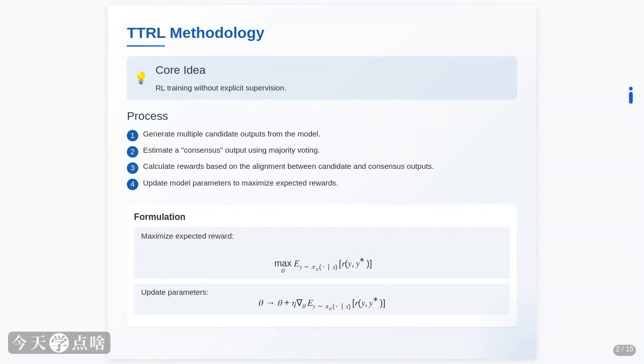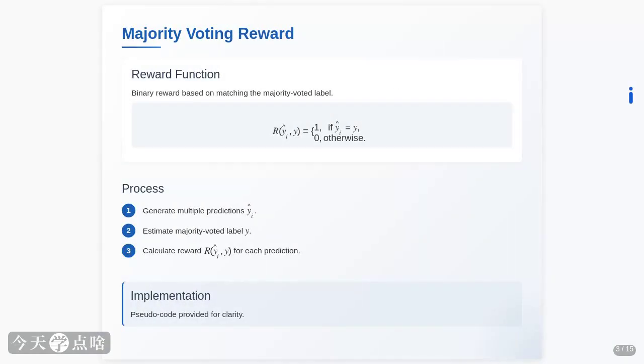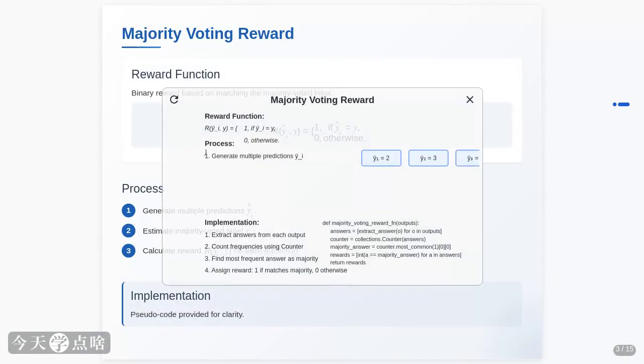Now, the model gets a reward based on how close its individual suggestions are to this consensus. It's like getting points for being consistent with the group's best guess. Finally, the model learns by adjusting its internal parameters to maximize the chances of getting these rewards. It's a self-reinforcing loop, allowing the model to learn and adapt on its own, guided by the wisdom of its own collective output. Let's get a bit more specific about how the reward is calculated.